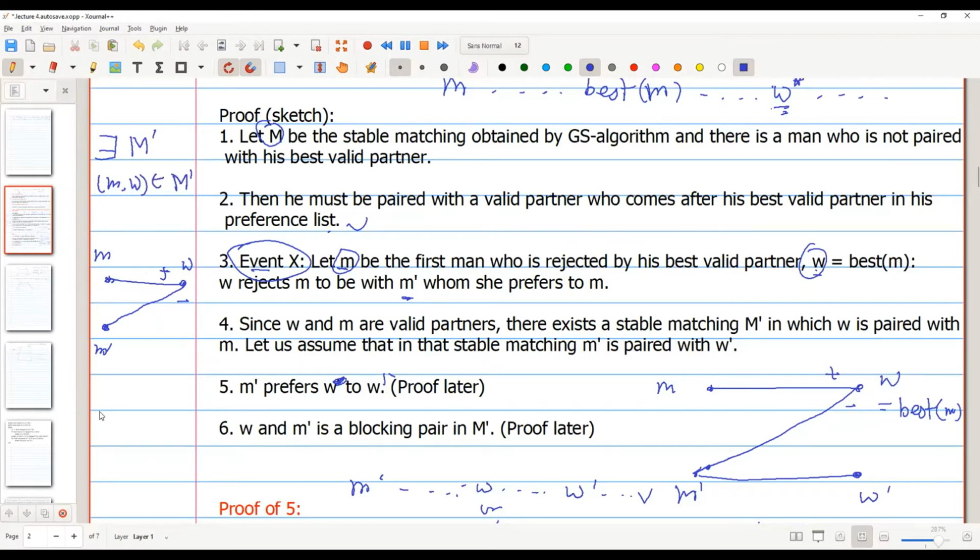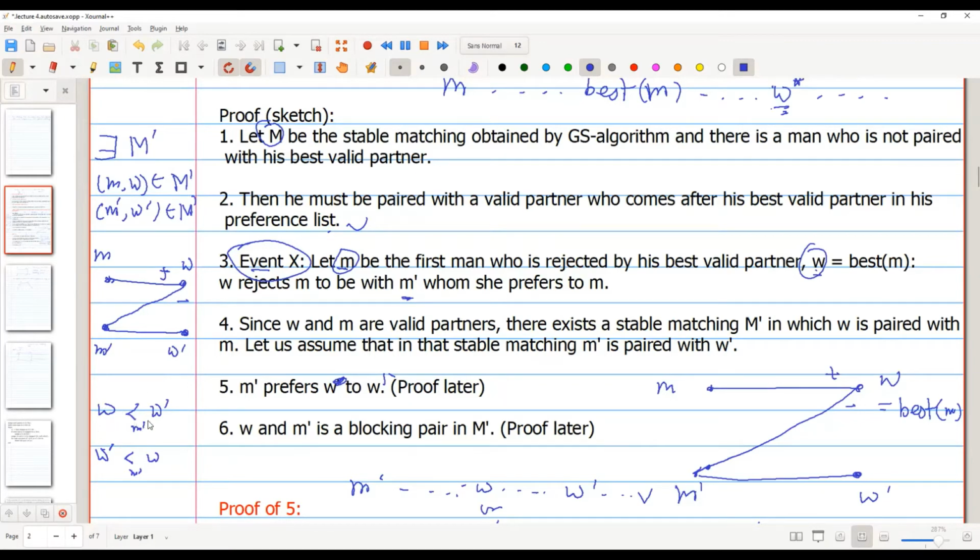Okay. And let's say that the partner of M prime in that particular matching is W prime. Sorry, W also belongs to M prime. So now what do we do first? We check the preference list of M prime. Does W come before W prime in the preference list of M prime, or does W prime come before W? Which one of these two is correct?